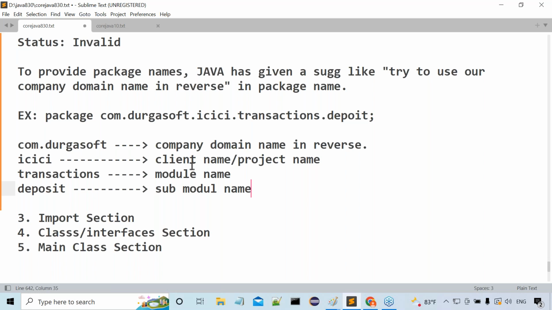If that interviewer came from some other institute, not from Durgasoft, definitely you may lose your job. If he is from Durgasoft, you may get a job with a very good salary. I'm sure about it. Whenever you say com.durgasoft, either you may lose the job or you may get the job. If that interviewer is an ex-student of Durgasoft, you will definitely get the job. If he is an ex-student of some other institute, you may lose the job. Maybe if that interviewer didn't get any concession from Durgasoft, there also you may lose the job.